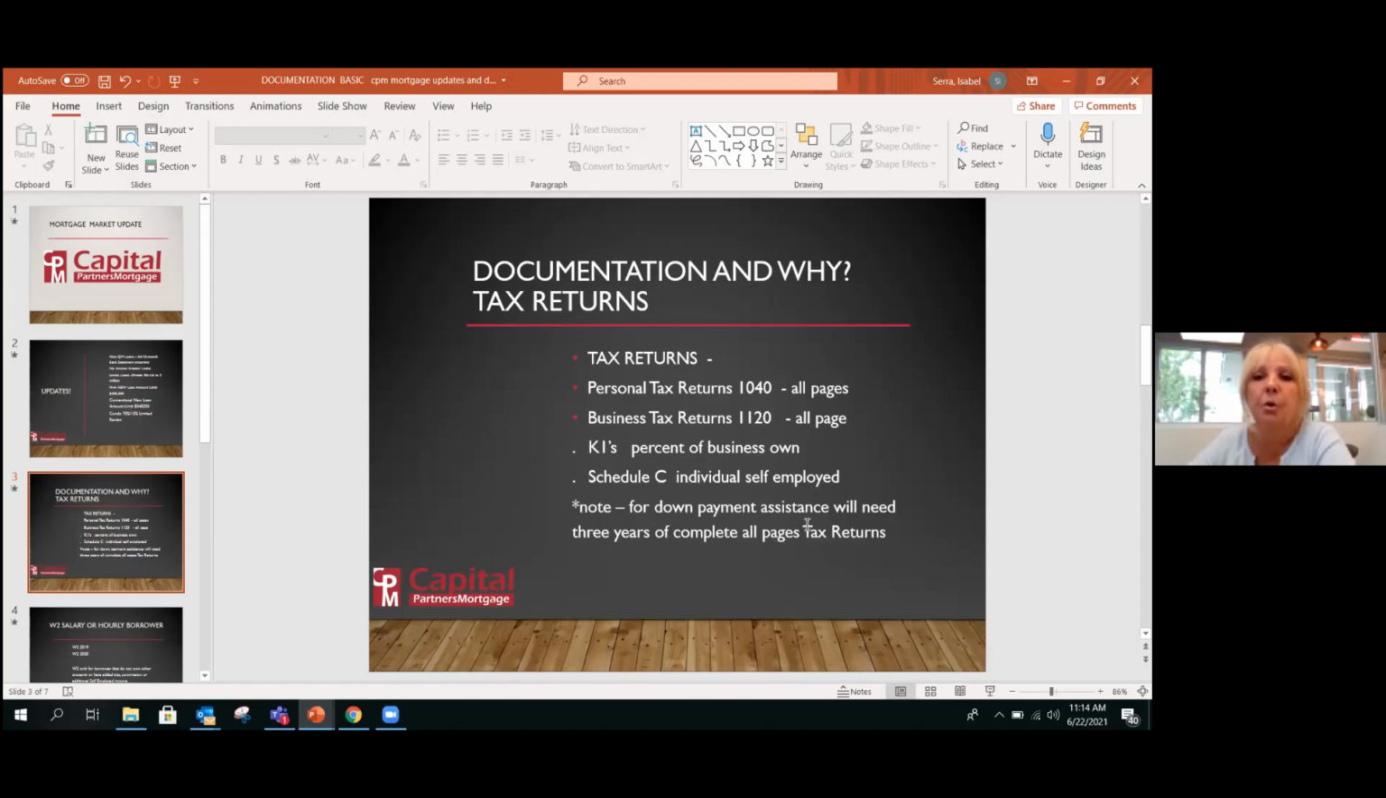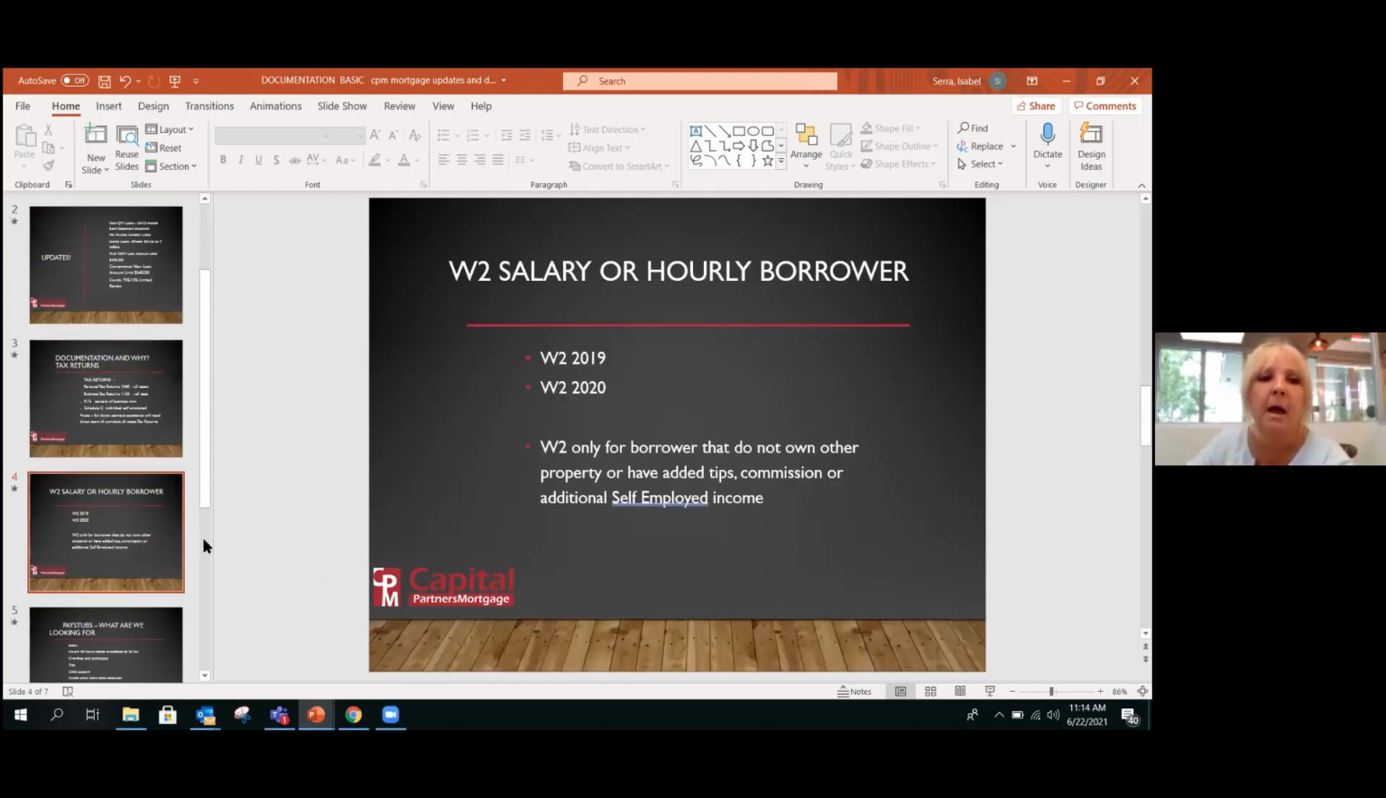The tax return will show us they have a property. We just want to make sure that in those 3 years, that property has been rented and that borrower has not occupied that property, and we can still give your borrower a down payment assistance program. Huge, super cool.